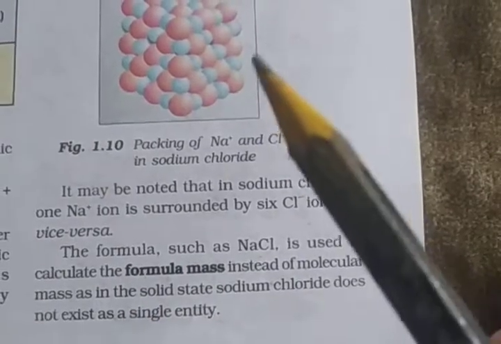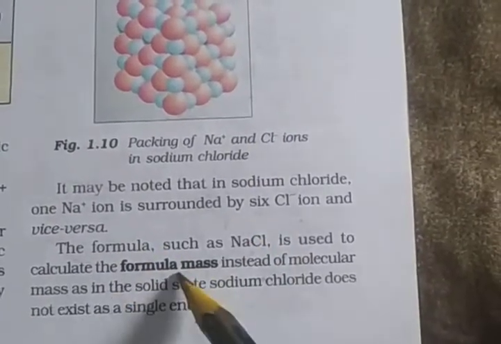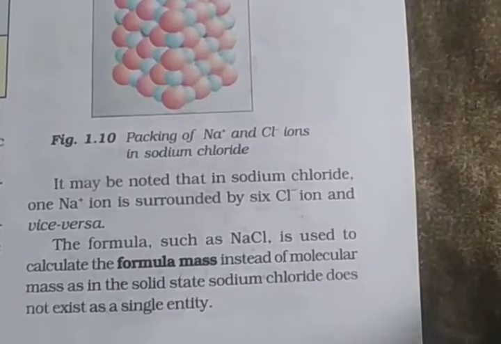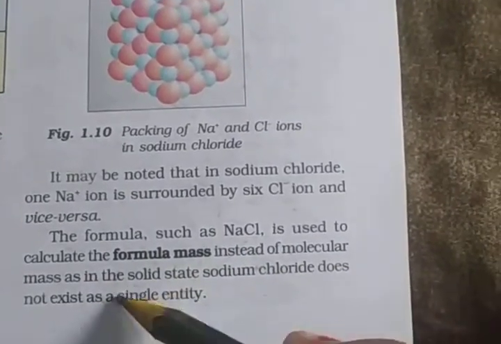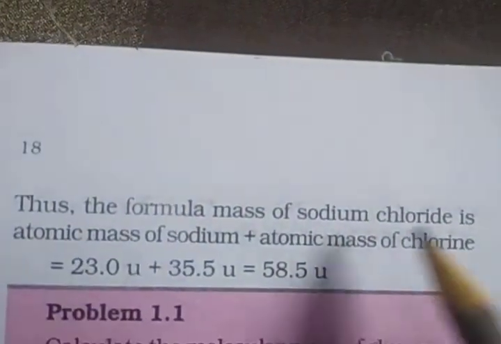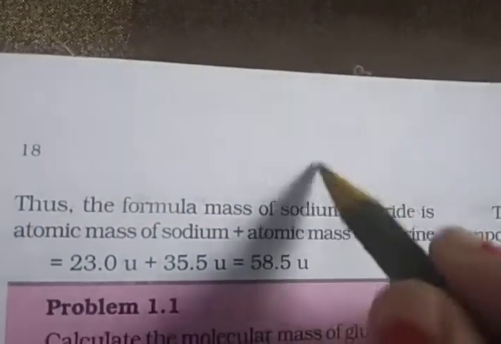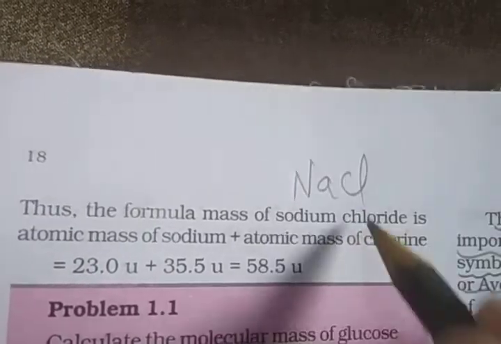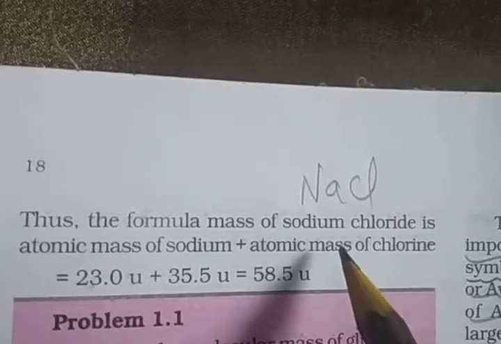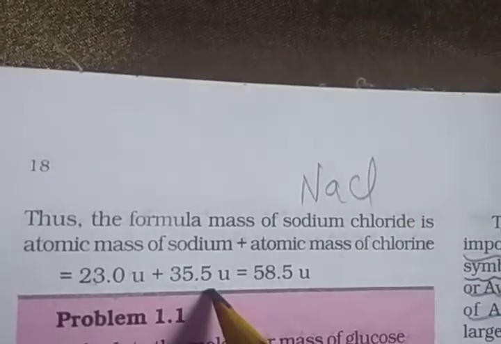So for ionic compounds we have to find formula mass instead of molecular mass, because sodium chloride does not exist as a single entity. See, the formula mass of sodium chloride, formula NaCl: atomic mass of sodium 23 mu and atomic mass of chlorine 35.5 mu.